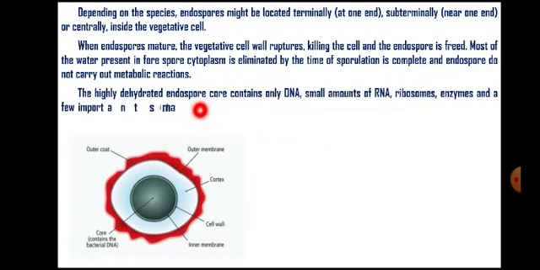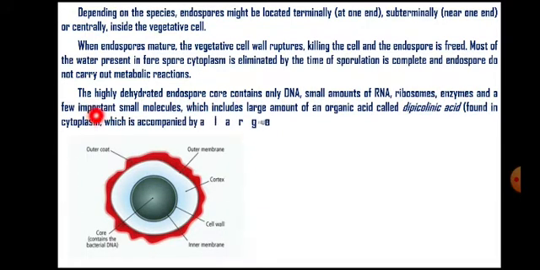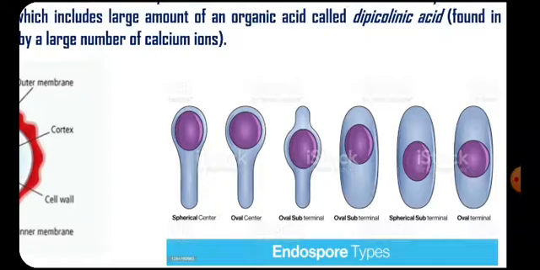So this highly dehydrated endospore contains DNA, a small amount of RNA, ribosomes, enzymes, and important molecules, which include a type of organic acid, which is a very important component, that is dipicolinic acid. This dipicolinic acid is responsible for the toughness of this outermost coat. These are the several arrangements of endospores which are useful for the identification of endospore-forming bacteria. So they can be located terminally like this. This is a slender rod, and this is located terminally, then subterminally, and the centrally arranged endospores.